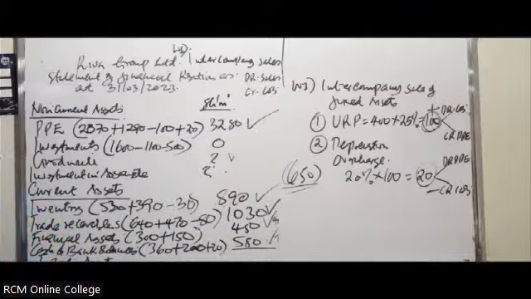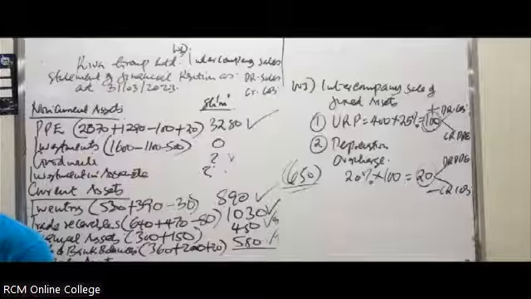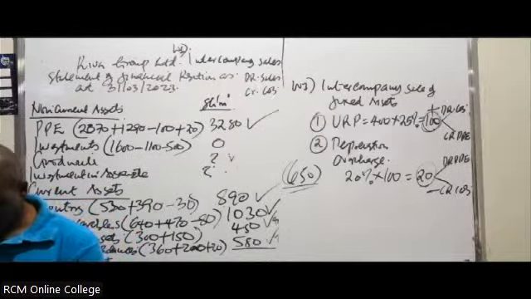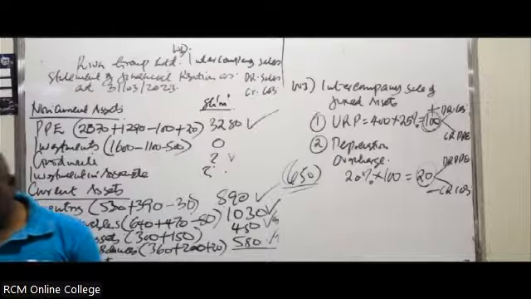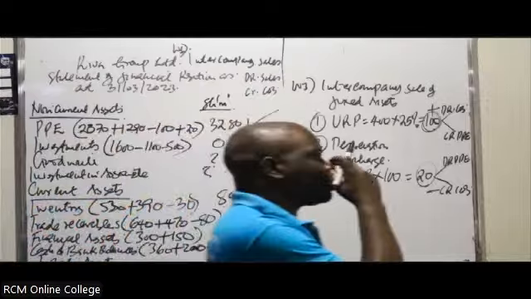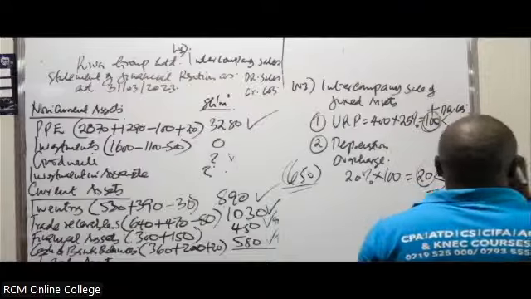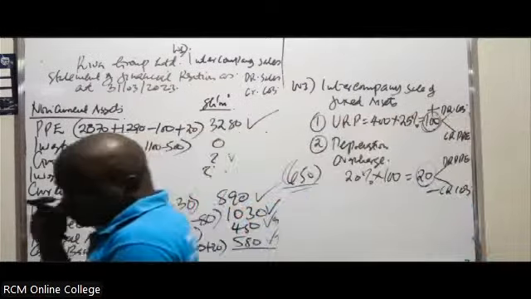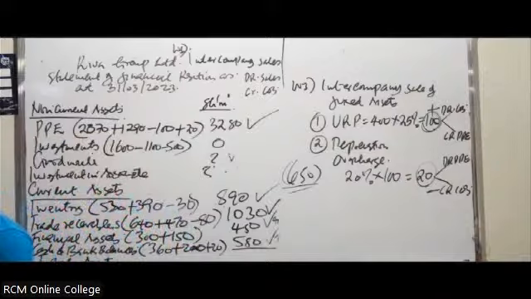So Maureen, have you reached there? Or you're getting your own things? 650 is the profit for the year, it is supposed to be 650. That is the correct figure.